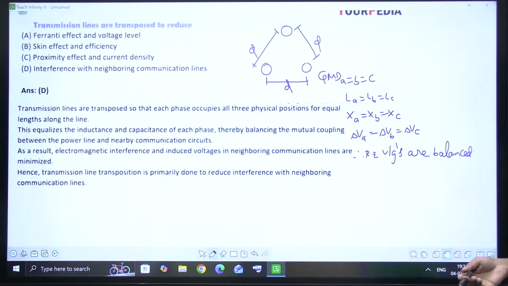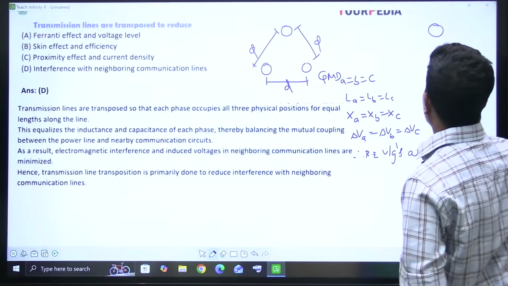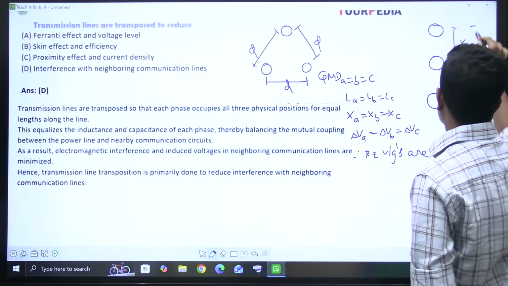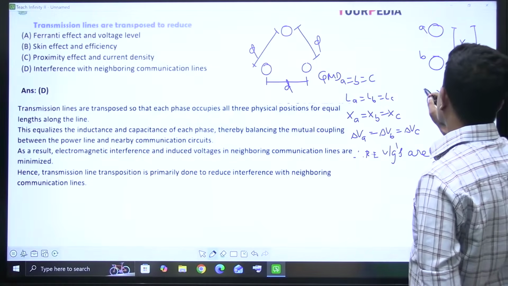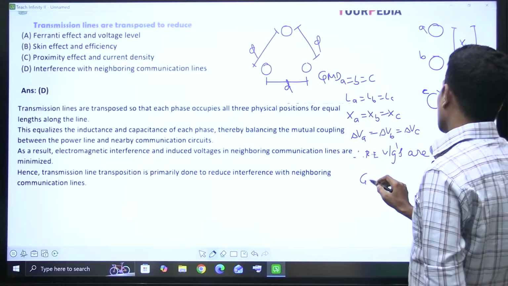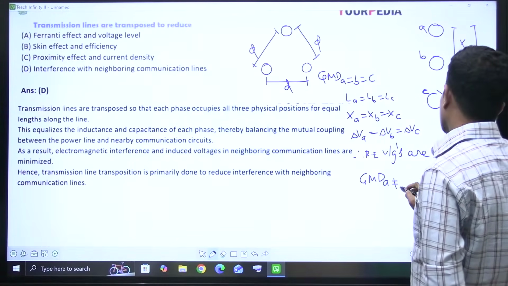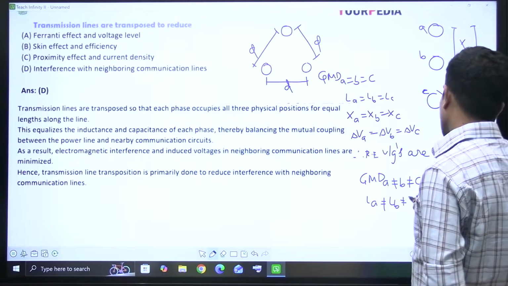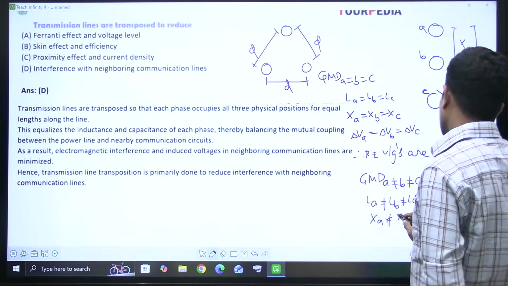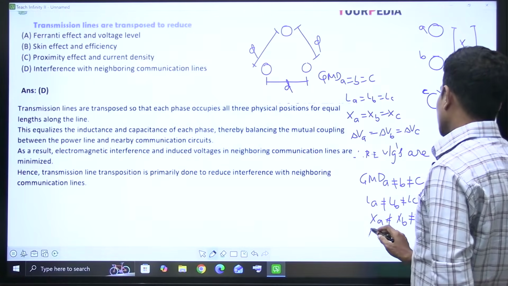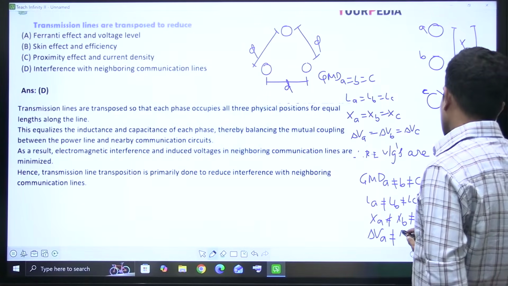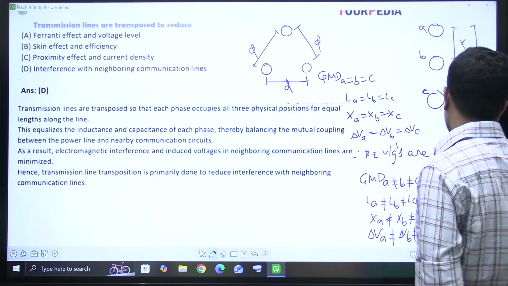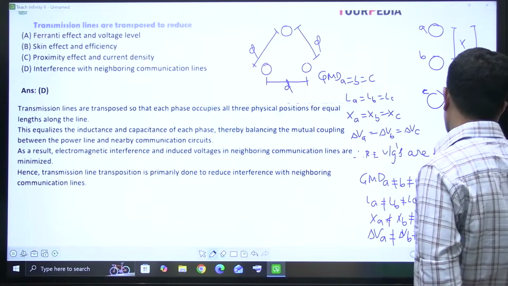If it is an asymmetrical or unsymmetrical configuration, this is X, this is Y, this is Z, this is A, B, C. Now in this case GMD A is not equal to B is not equal to C, then LA is not equal to LB is not equal to LC, then XA is not equal to XB is not equal to XC, then the voltage drop in phase A is not equal to the drop in phase B is not equal to the drop in phase C. Then receiving end voltages are not balanced.